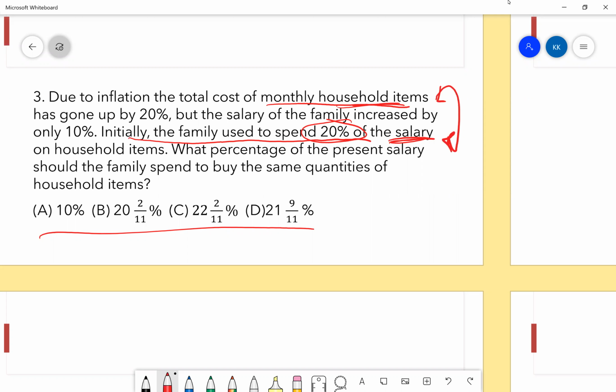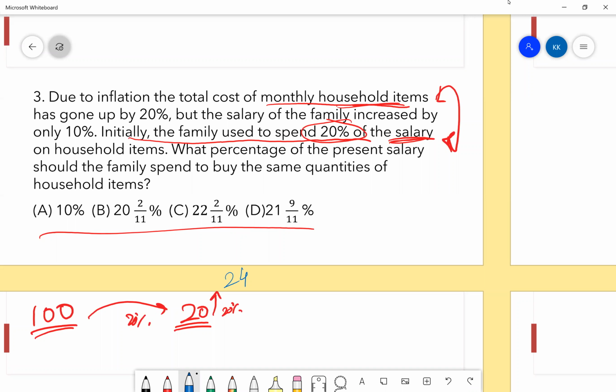Did you understand the approach now? What is being asked in the question? I understood what is being asked, but how do you solve it actually? Okay, I'll solve it. Let the salary be 100. Now it is given the expenses are 20% of it, so that's 20. This part is clear? Yes. Now this has increased due to inflation by 20%. Now what is 20% of 20? 4. So this will be 24.